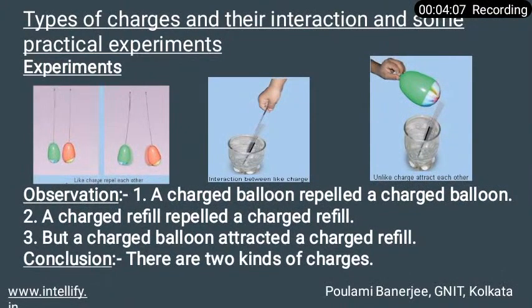Rub one refill with polythene and place it carefully in a glass tumbler, using the tumbler as a stand, as in picture 2. Rub the other refill also with polythene. Then bring it close to the charged refill, but be careful not to touch the charged end with your hand.